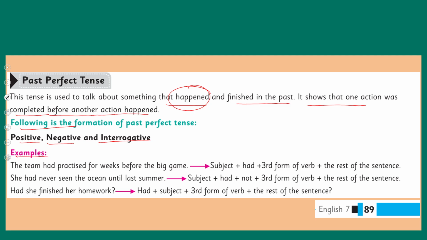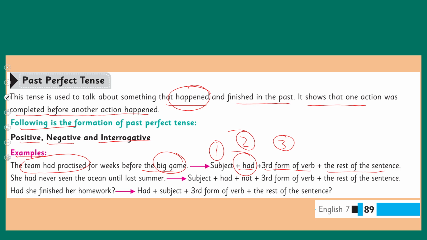The team had practiced for weeks before the big game. So there are two events over here. Team had practiced and before the big game. Subject plus had plus the third form of the verb. We must add had with our past perfect. So we add subject, then the past perfect helping verb had, then the third form of the verb which is practiced, and then the rest of the sentence.